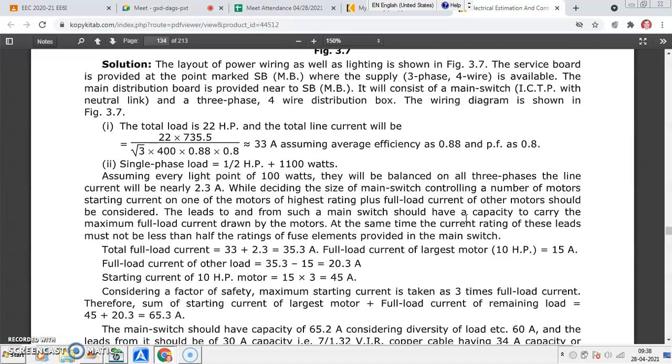So the layout plan we have discussed. The service board, marked as SB, is to be provided. There is a supply of 3-phase 4-wire available. The main distribution board is provided near the SB. It consists of a main switch, ICTP with neutral link, and a 3-phase 4-wire distribution box, with the wiring diagram shown in